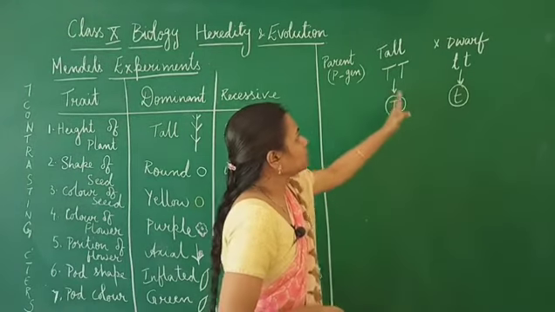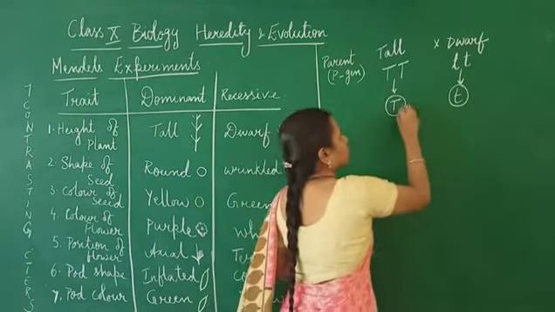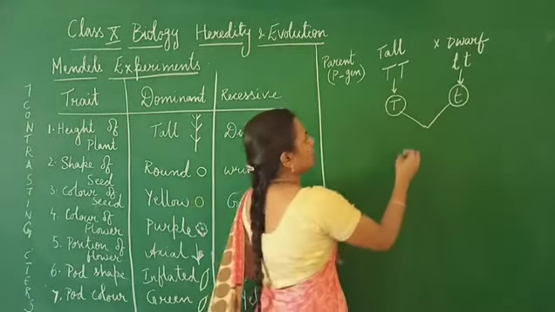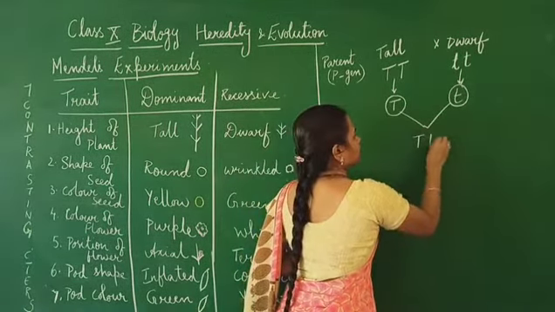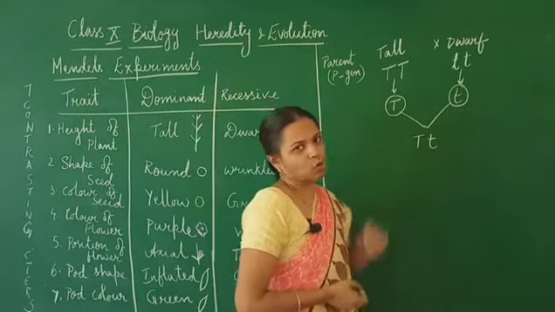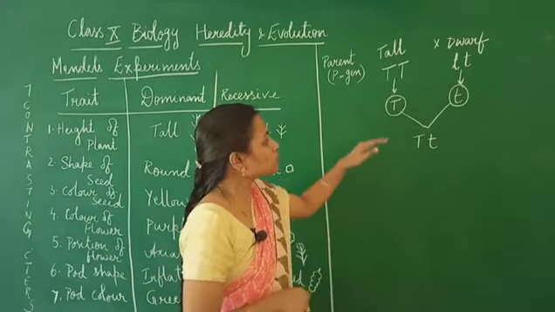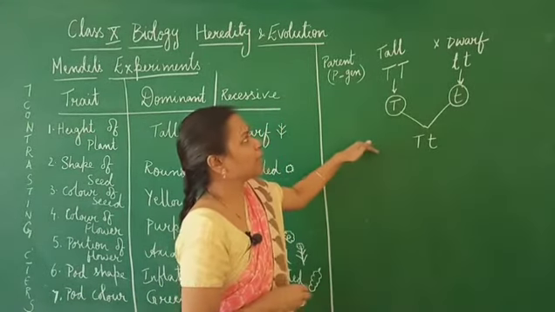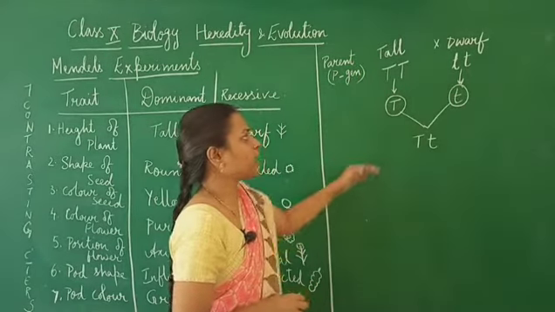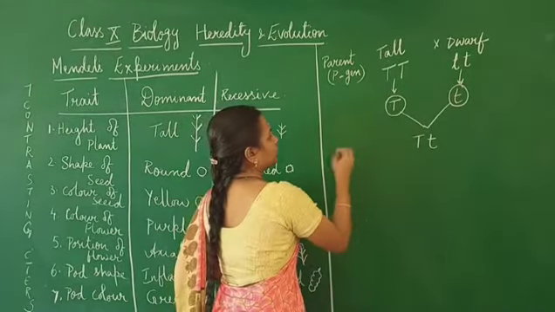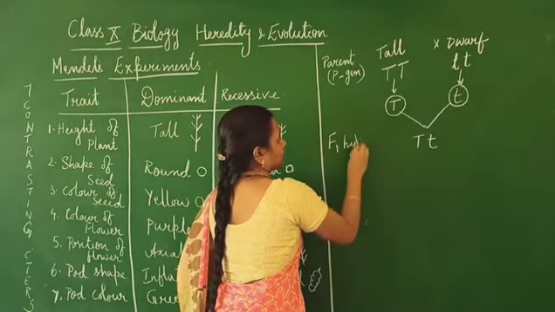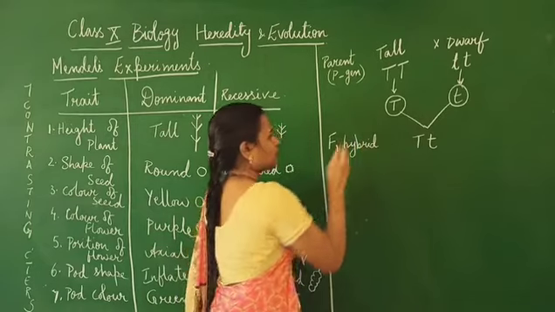So, when these two plants are crossed, then we can get the offspring in this combination. Yes, capital T, small t combination. So this is a hybrid from the pure lines which has been obtained, and this he has mentioned as the F1 hybrid.